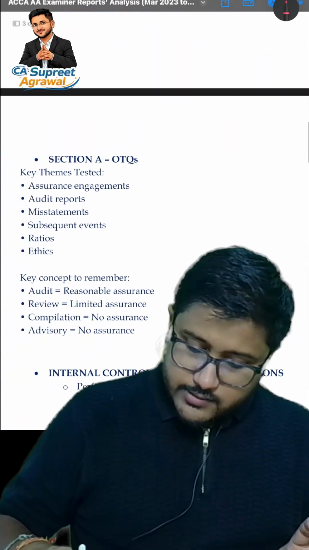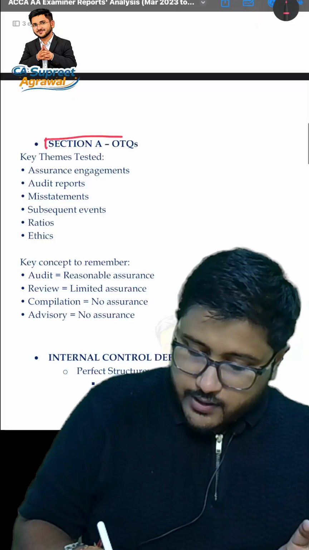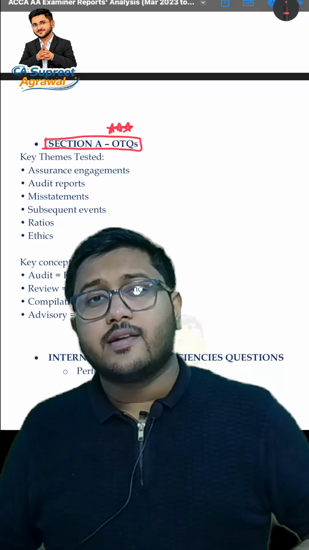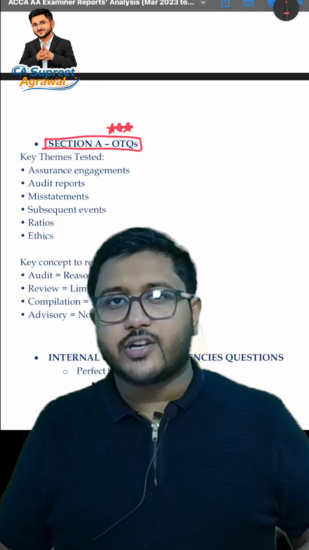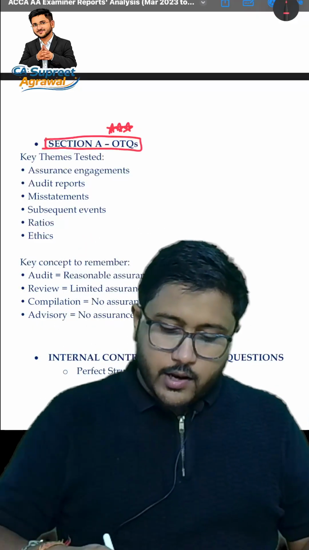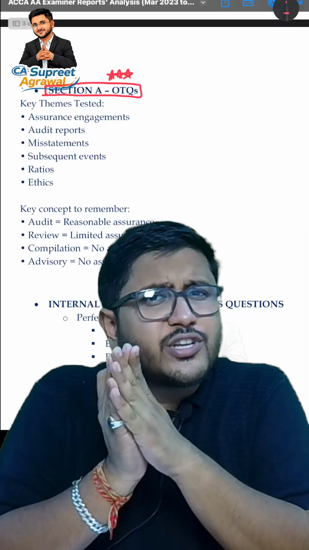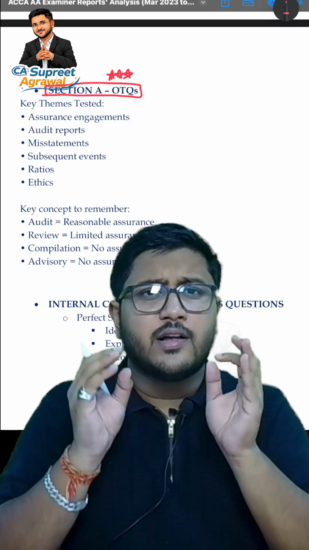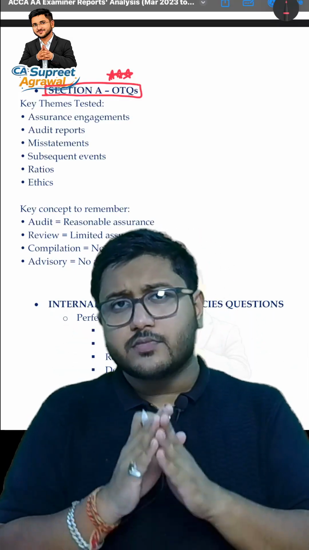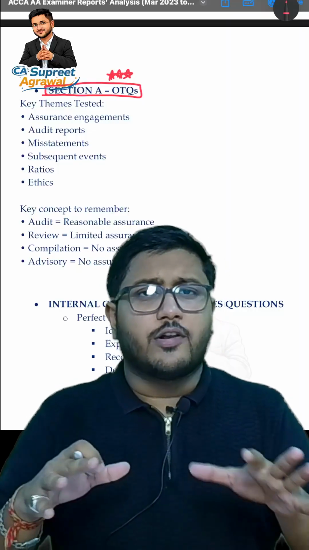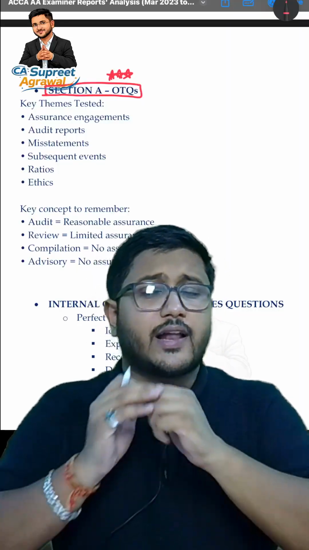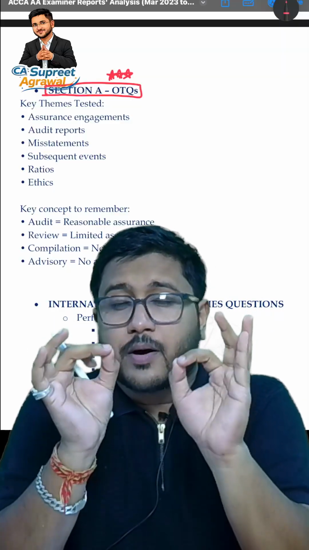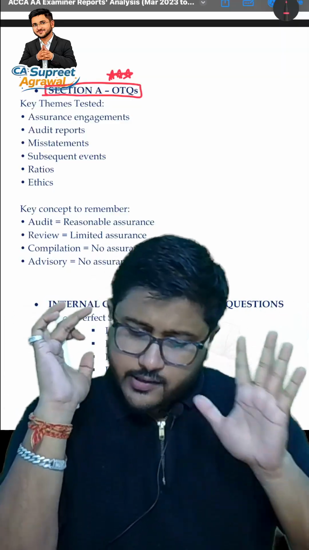Okay, now let's discuss the section A questions. Very important part. A lot of students ask me how do we answer the section A requirement. So let's complete this section A requirement part here. Section A objective type questions of AA are one of the most important parts of your overall examiner report analysis. So let's go for it.